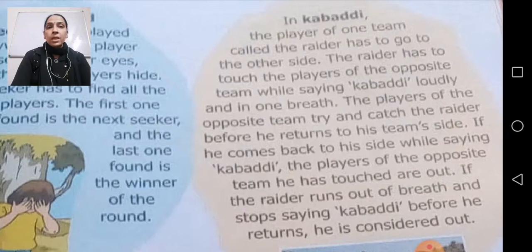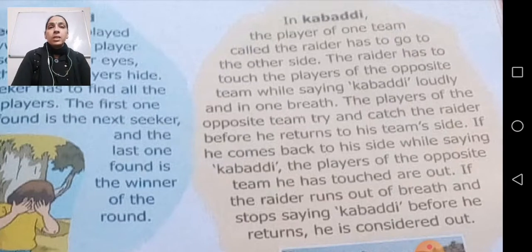Now the raider has to touch the player of the opposite team while saying Kabaddi loudly in one breath.